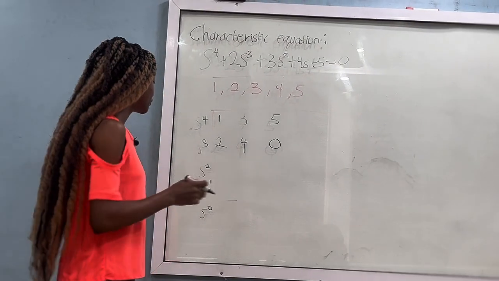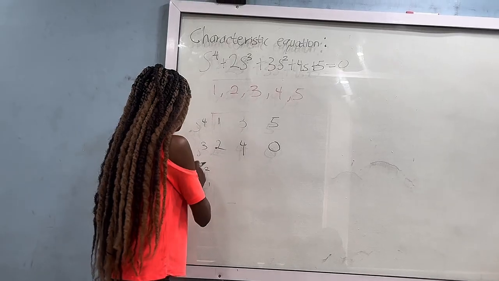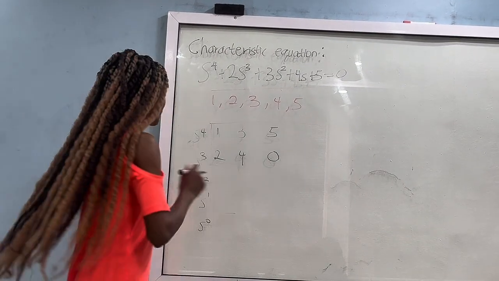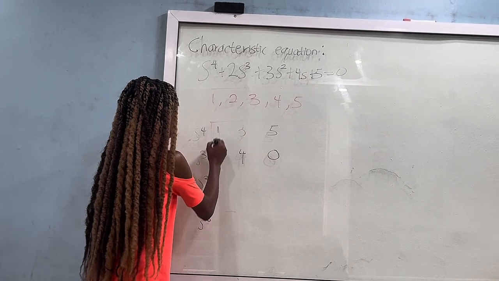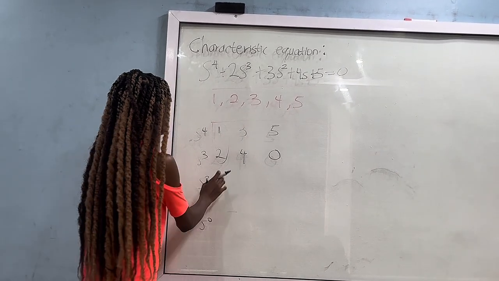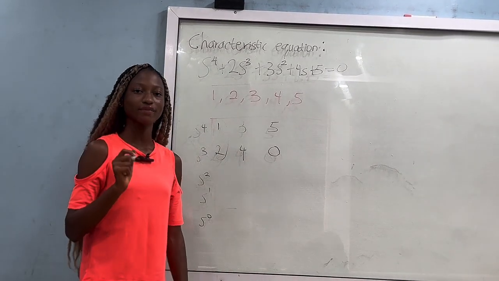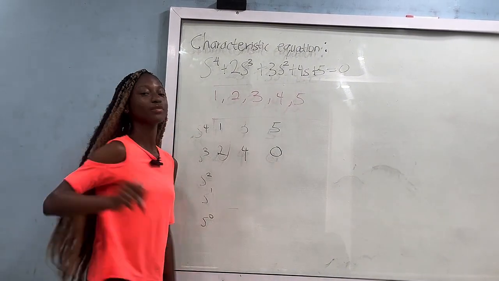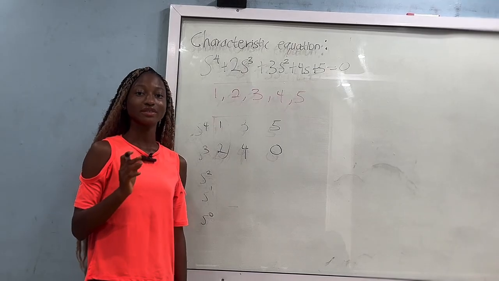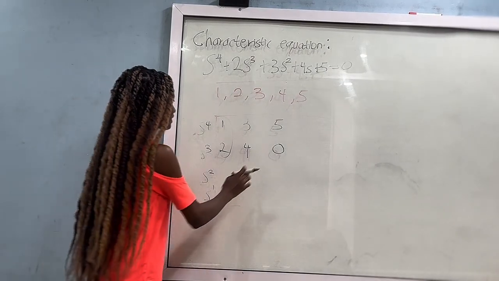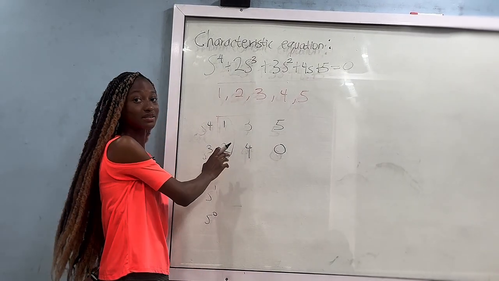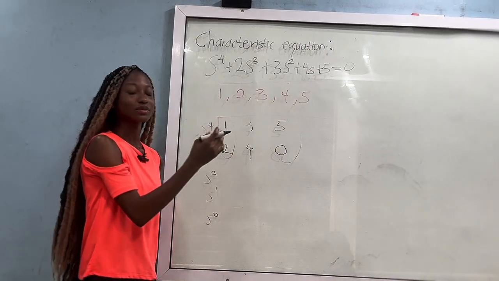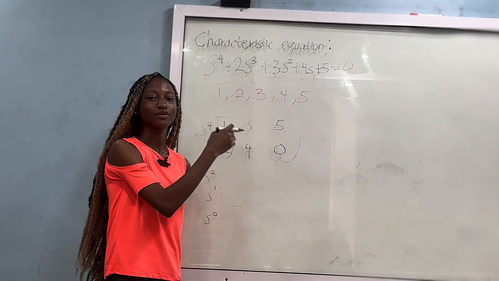To calculate the remaining rows, that's for the rest of the powers of s, we'll be using the root array determinant. For that, we take the first column, the first element for the s square value, and use it with this and then perform the root array determinant method on it. For the second value, we take the same first column and then take it with this one. If there were other values, we'd take the first column with the next, and continue that way.